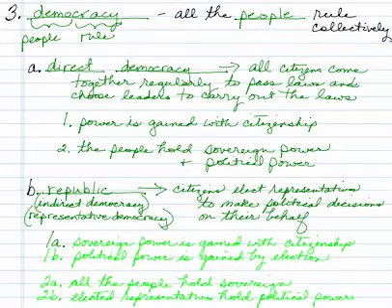Okay, so 1A: sovereign power is gained with citizenship in a republic. So the citizens hold sovereign power. They hold control over the government.